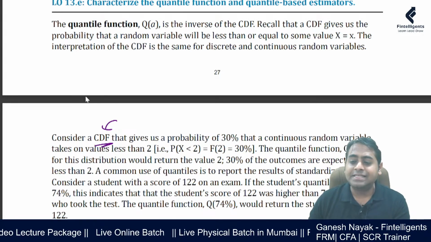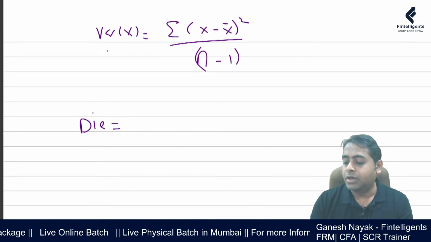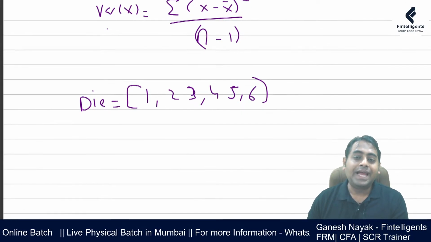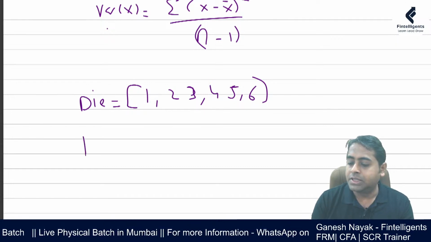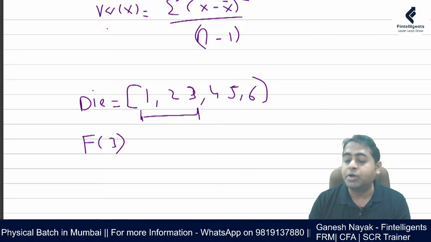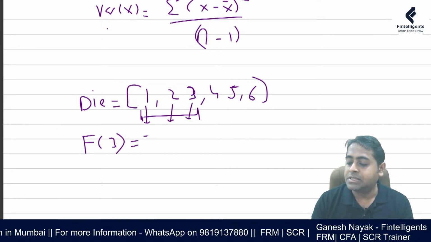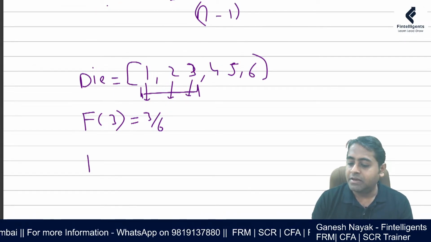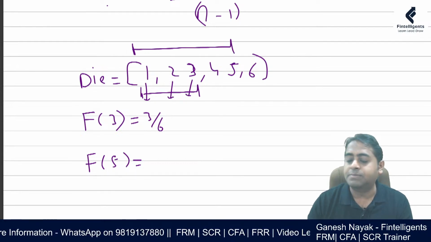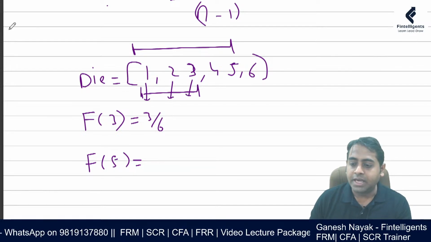So I'll take an example of a discrete random variable. Suppose you are throwing a die, and you have random variable 1, 2, 3. Now, when you're trying to find a cumulative value, say F of 3, what you'll do is start from here and add the individual probability of all of them till 3. What is the probability of 1? 1 by 6, 1 by 6, 1 by 6. So my answer is going to be 3 by 6, right? If I'm saying F of 5, that means I'll have to start from here and continue till this point, so 1 by 6, 1 by 6, like that. So cumulative is very important as a concept.